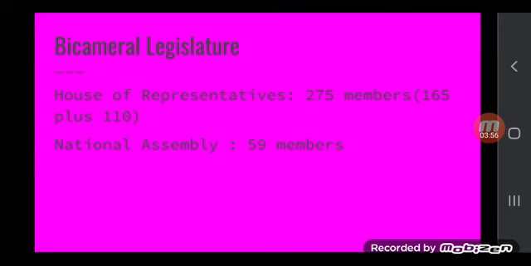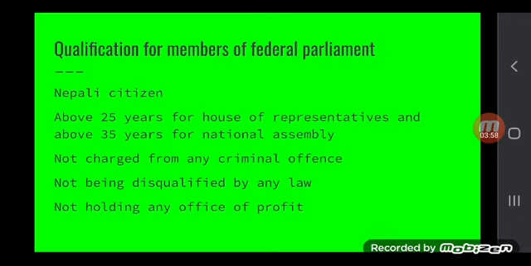So dear students, what are the qualifications for members of the federal parliament? The first one, she must be a Nepali citizen. In the same way, members should be above 25 years of age for the House of Representatives, and above 35 years of age for the National Assembly.